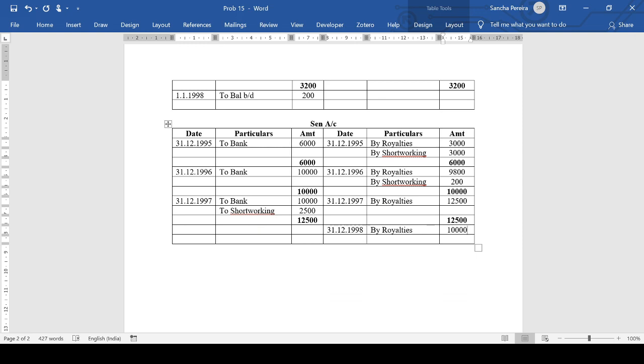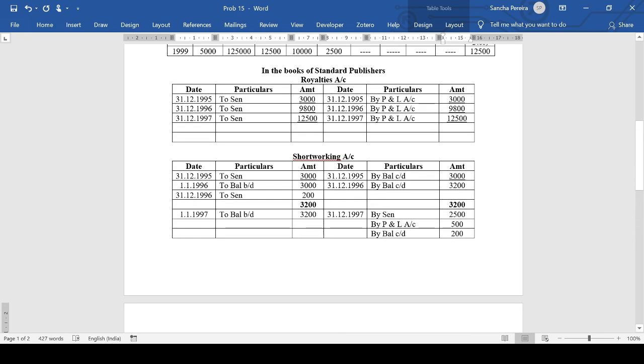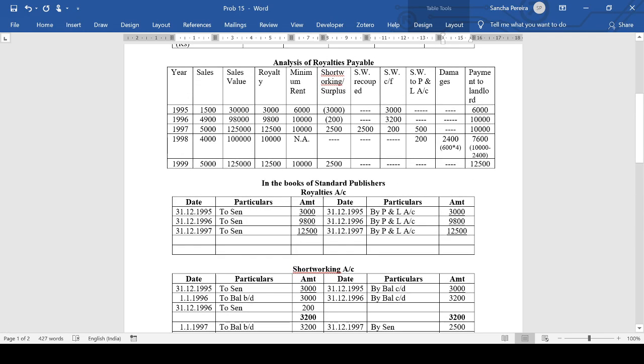Okay. Then we have the payment. Now we need to be a little careful with regard to the payment. So it's normally landlord account to bank, and we need to show something. Now when we are paying the landlord, we paid only 7,600. Actually the royalty was 10,000, but we paid only 7,600. Where did the balance go? The balance went towards damages.